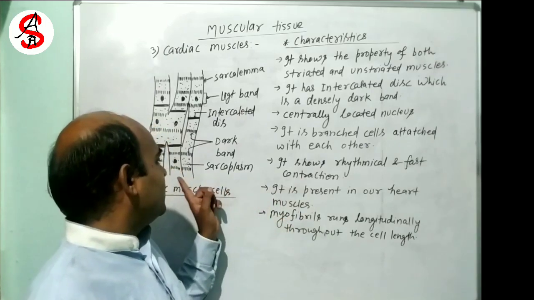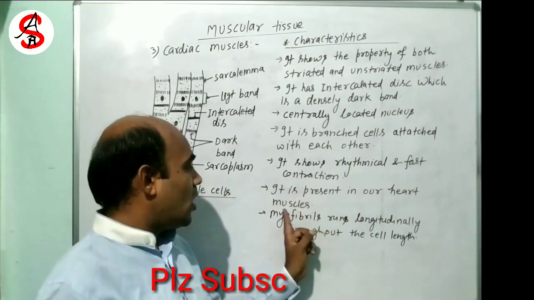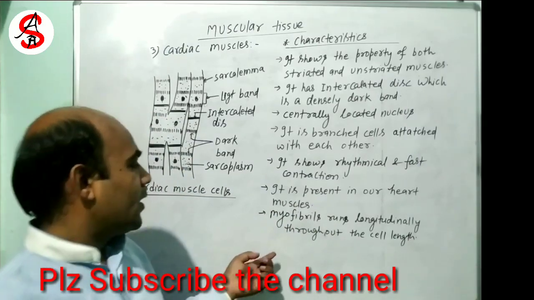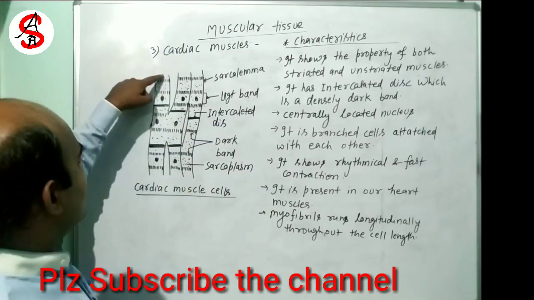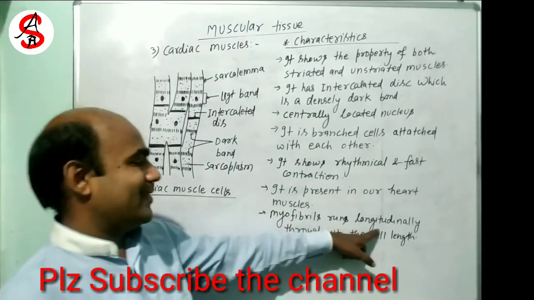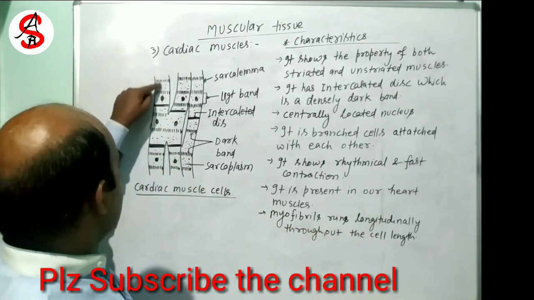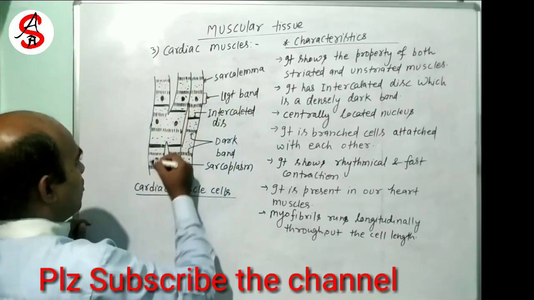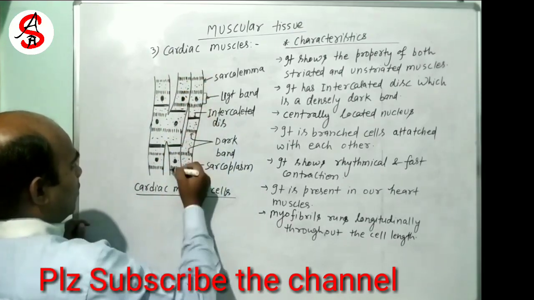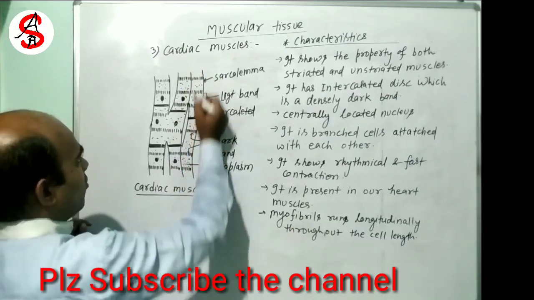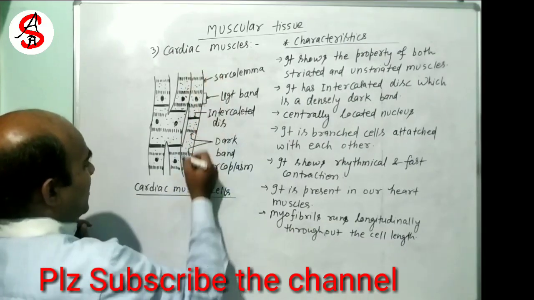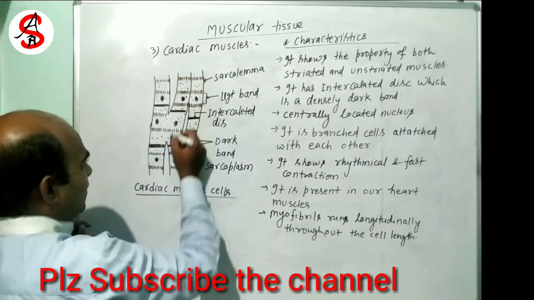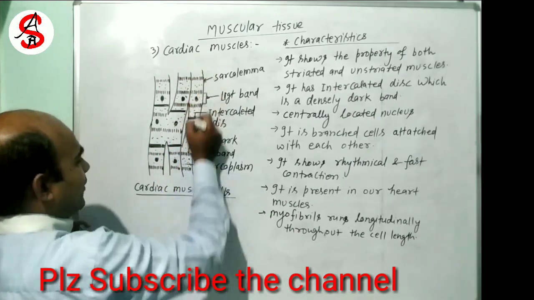These are present in the heart. And the myofibrils, the fibers inside the muscle cells, also run longitudinally. I have not drawn them here, but inside the cardiac muscle, the myofibrils run longitudinally.